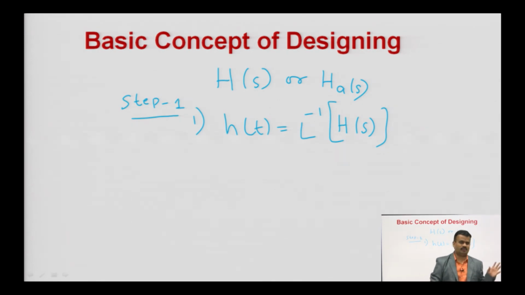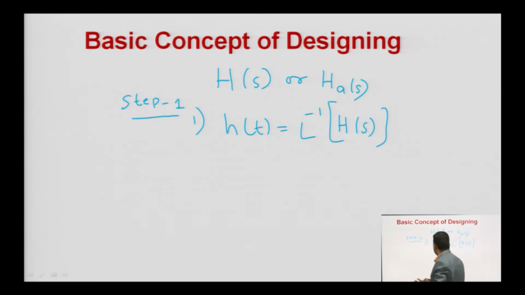So, in this method first thing you have to remember, in the first step, for every type of expression, if H(s) or H_a(s) is given to you, at first you have to calculate small h(t) by taking its inverse Laplace transform.